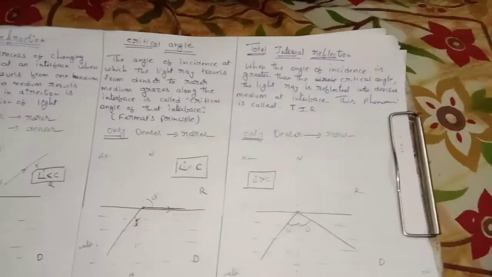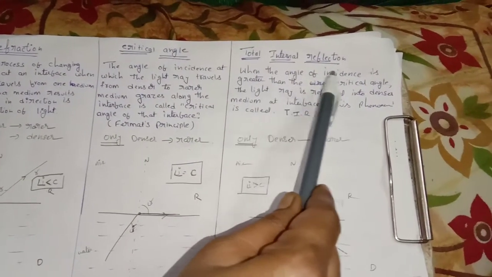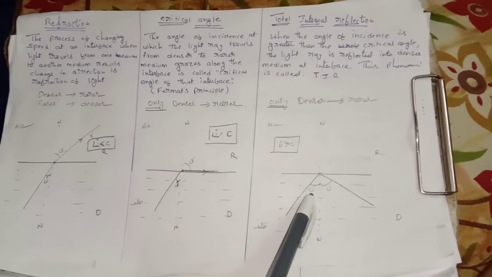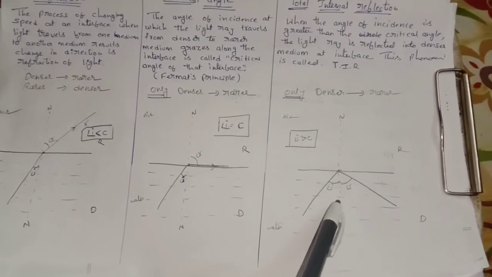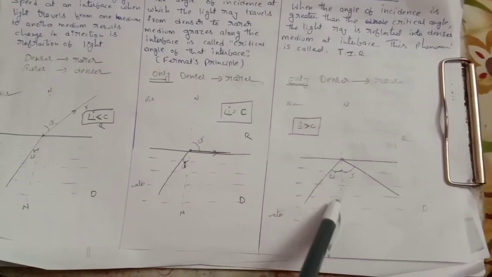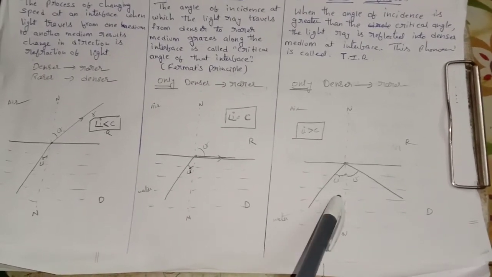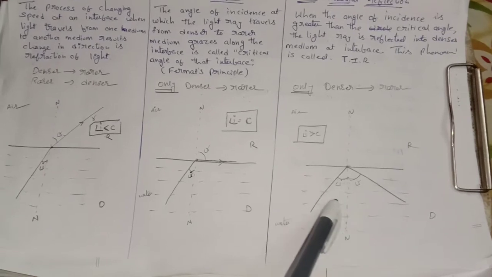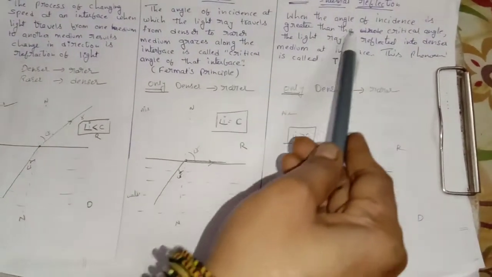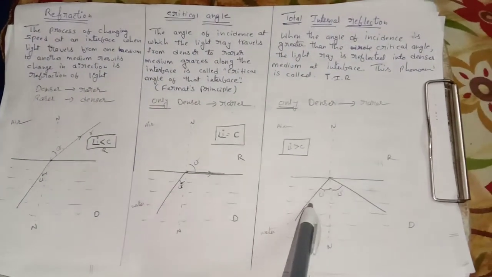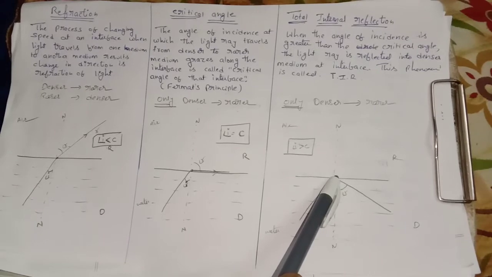So then what happens in total internal reflection? When the angle of incidence is greater than the critical angle, that is, the incident ray is moving much farther away from the normal, then what happens to the light ray? It is reflected into the denser medium.